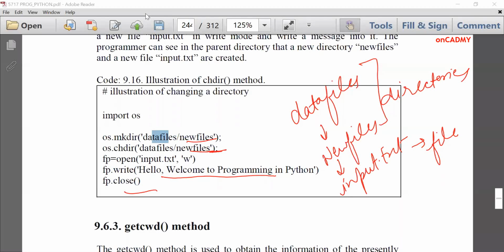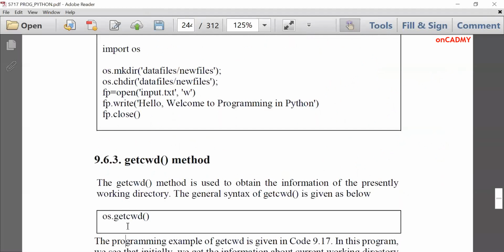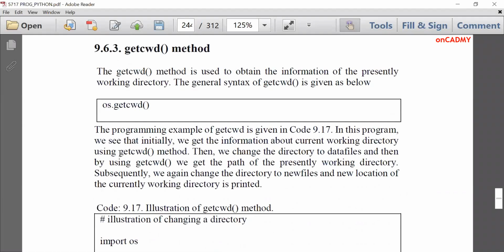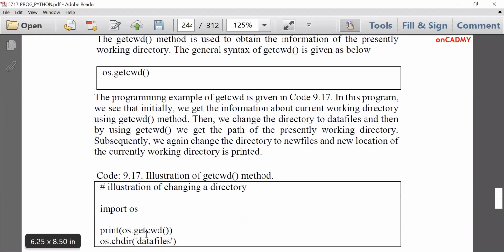The next command is getcwd. That means currently working directory. CWD stands for currently working directory. If I want to know which directory I am working in, I can use the command os.getcwd. Sometimes we don't know in which folder we are working, then this command can be useful. It's very simple to use. Let's see an example. First of all, we'll write import os and then print os.getcwd. It will show you in which folder you are presently working.